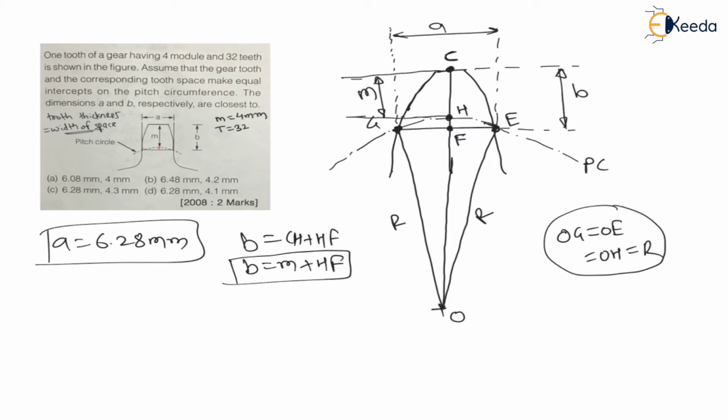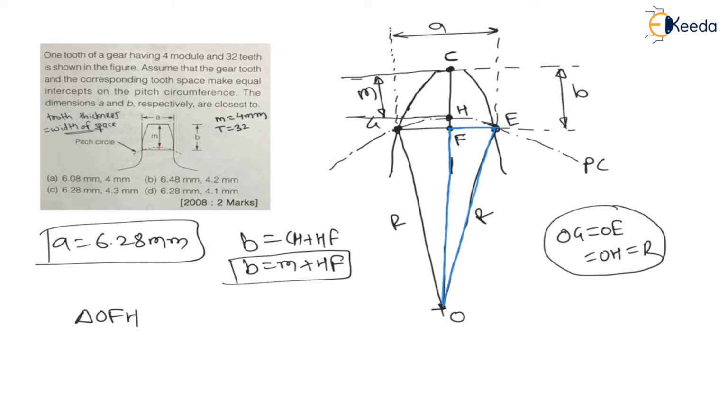Module is already known. Therefore, our target is to find this small HF, right? We know O to F. If we know O to H, this O to H distance is radius. Therefore, if I calculate O to F distance, then we can calculate HF. Now, let us consider the triangle OFE. I am considering this triangle.